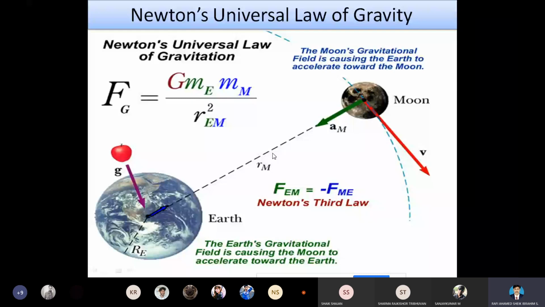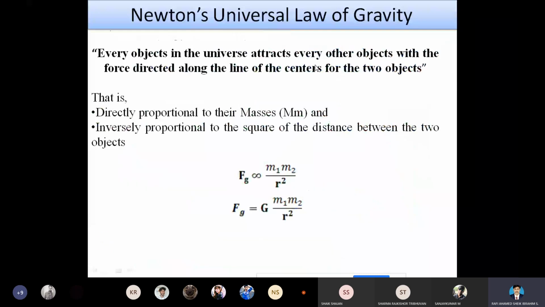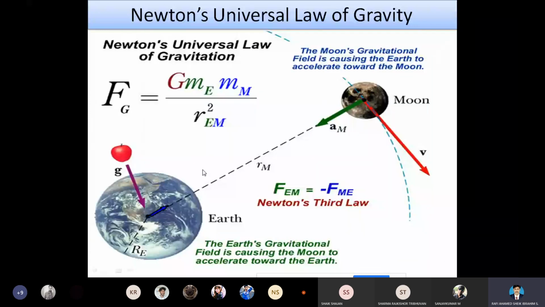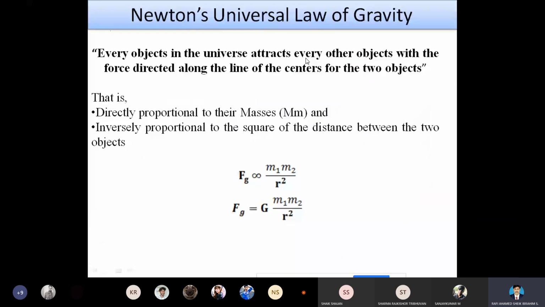This shows the line of the center, which directs the force of attraction between these two bodies. So from these assumptions, the universal law of gravity is: every object in the universe attracts each other with the force directed along the line of the centers of the two objects.